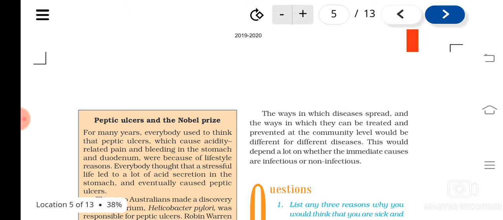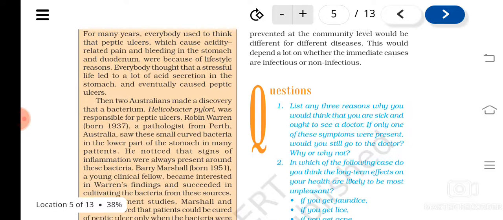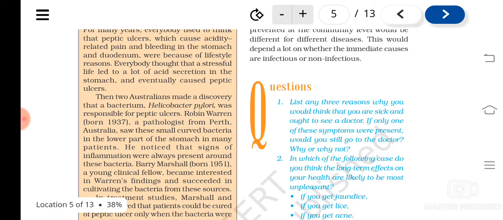They are caused by internal factors itself. And depending upon what kind of organisms are causing the disease, the treatment also varies, isn't it? So about infectious and non-infectious diseases, you understood, and which bacteria causes the peptic ulcer?